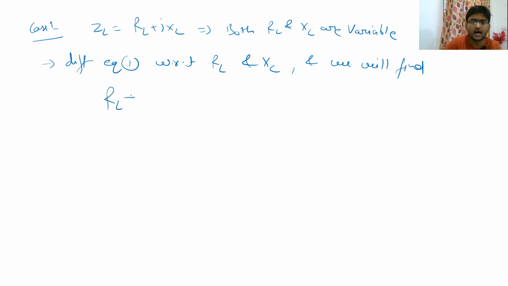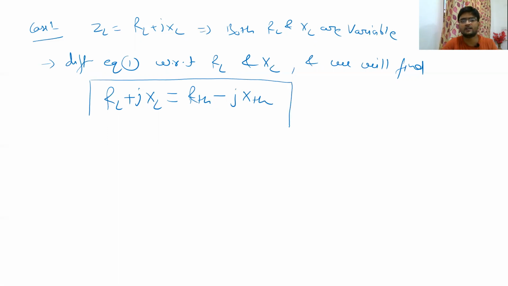You will find a condition where RL plus JXL should be equal to RTH minus JXTH. So this is the condition for case 1 where both RL and XL are variable. If you fulfill this, you will get the maximum power transfer to the load. Or you can say that ZL should be equal to ZTH complex conjugated.